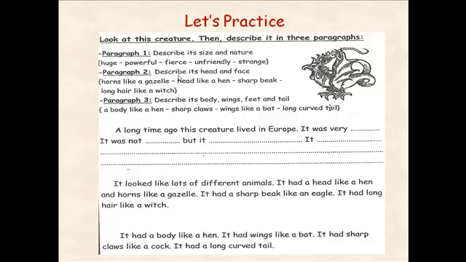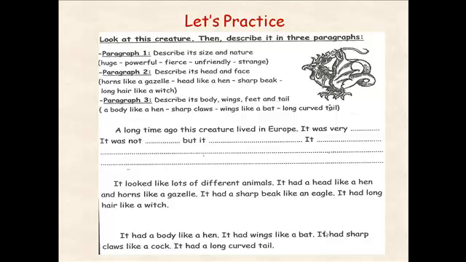Now, look here. He gave you some adjectives: huge, powerful, fierce, unfriendly, and strange. These are for the first paragraph, its size and nature. And in paragraph 2, he said, describe its head and face, and he gave you these nouns: horns like a gazelle, head like a hen, sharp beak, long hair like a witch. In paragraph 3, he described its body, wings, feet, and tail: a body like a hen, sharp claws, wings like a bat, long curved tail. So, the second and third paragraph are given to you.